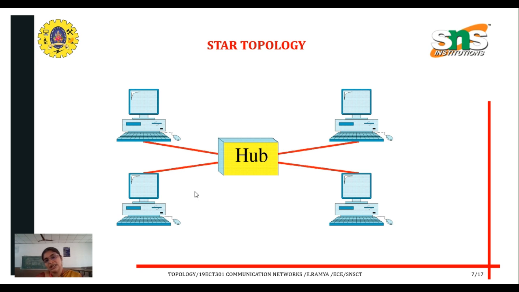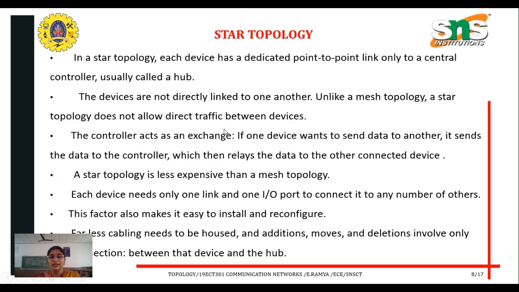To overcome the disadvantages of mesh topology, we move on to the hub. That is star topology. The most important thing in star topology is the hub. A hub is nothing but a centralized controller. In star topology, each device has a dedicated point-to-point link to a central controller, usually called a hub. The devices are not directly linked to one another. Unlike a mesh topology, a star topology does not allow direct traffic between devices.